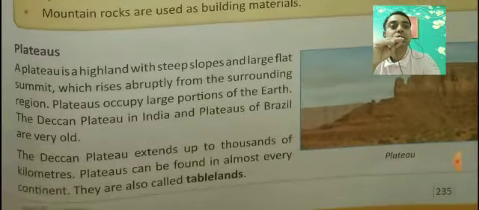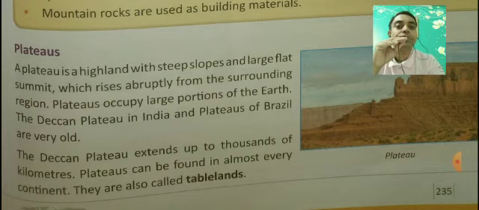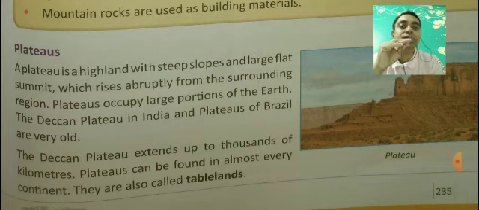A plateau is a highland with steep slopes and a large flat summit, which rises abruptly from the surrounding region. Plateaus occupy large portions of the earth. The Deccan Plateau in India and plateaus of Brazil are very old. The Deccan Plateau extends up to thousands of kilometers. Plateaus can be found in almost every continent. They are also called tablelands.